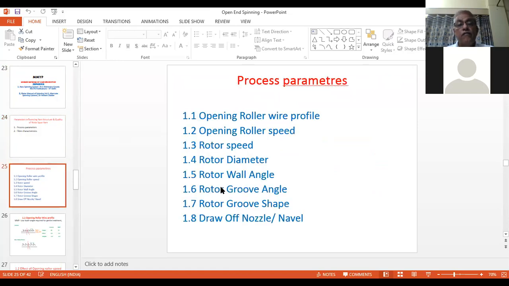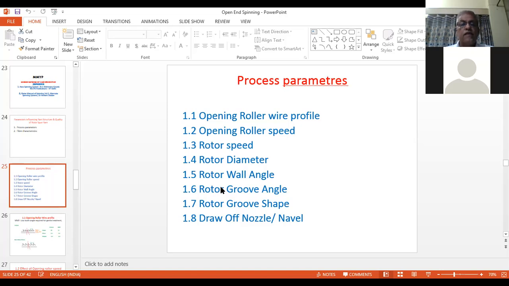And we were studying process parameters. In the process parameters, the following points are coming: opening roller wire profile, opening roller speed, rotor dia, rotor wall angle, rotor groove shape, draft nozzle.